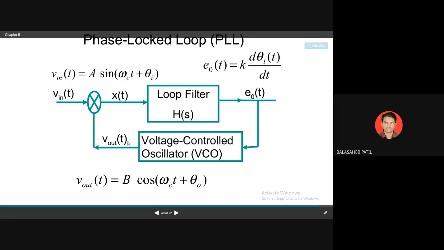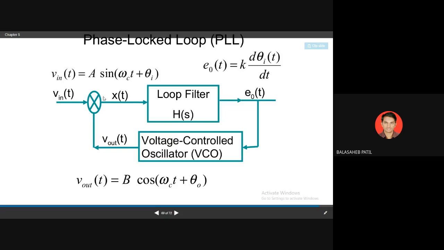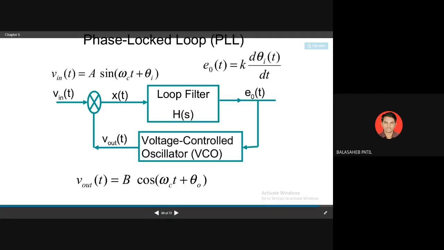So for the PLL application, you know this PLL very well, where we can apply the voltage controlled oscillator and error detector. So error will be detected by this comparator. So this input voltage is compared with this output voltage of your VCO. And we will try to make this error 0. So until there is no error, up to that point the voltage controlled oscillator will change its output voltage.